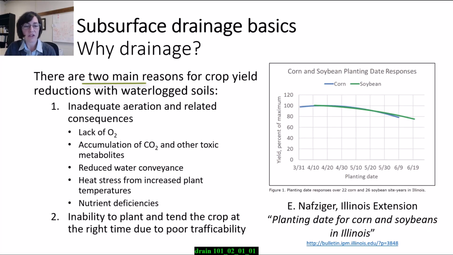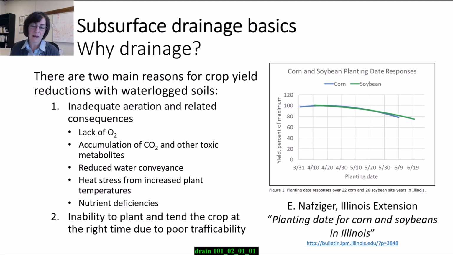And then this says there's two main reasons for crop yield reductions with waterlogged soils, and the second reason is the inability to plant and tend the crop at the right time. So this is more of a human-related factor. We can't get into the field when it's too wet. I've showed you this graph before in an earlier lesson. Corn in particular is sensitive to delays in planting past a critical threshold date.